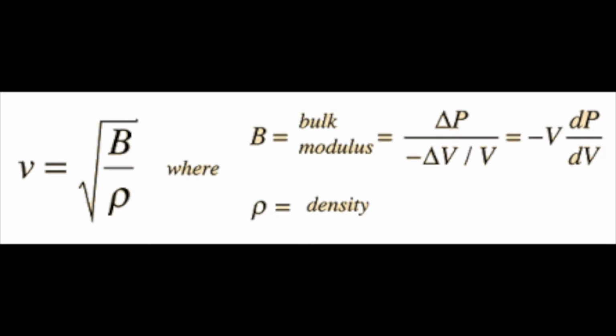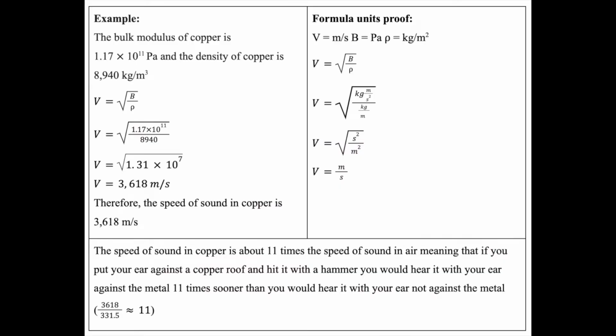The larger the density, the higher the rho value, and the lower the speed at which sound travels through the medium. The larger the bulk modulus of the material, the faster the sound travels through it. Let's use copper as an example. The bulk modulus of copper is 1.17 times 10 to the 11 pascals, and the density of copper is 8,940 kilograms per meters cubed. Therefore, the speed of sound in copper is 3,618 meters per second.